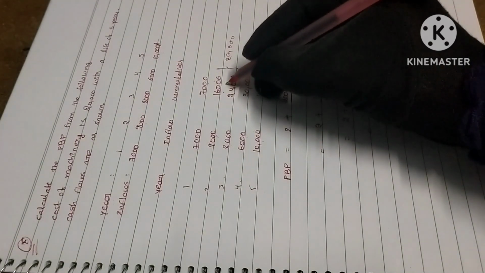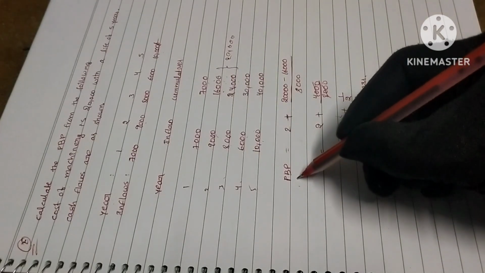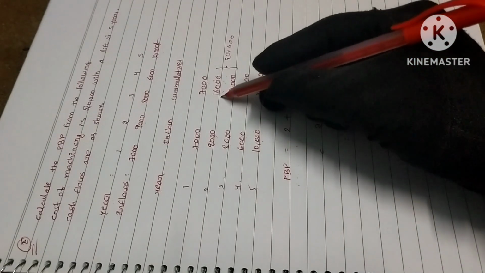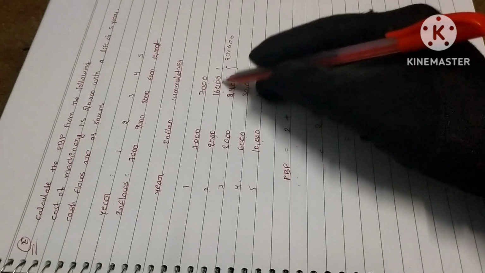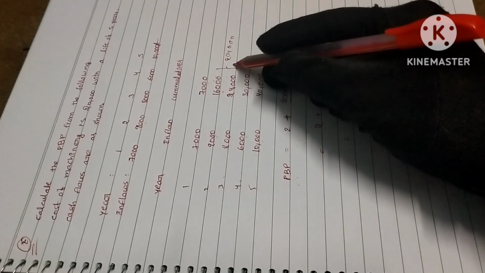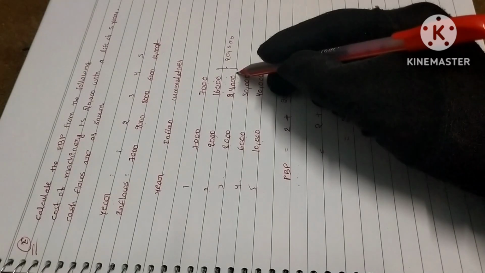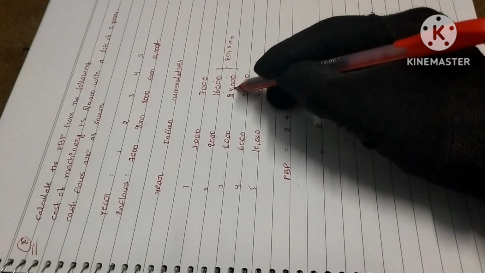We don't know exactly what the period is, so for that we apply the formula. PBP is equal to the nearby year. What is the nearby year to 20,000? Here 16,000 is nearby 20,000, but in the third year it is more than 20,000. That means the payback period is in between the second year and the third year.